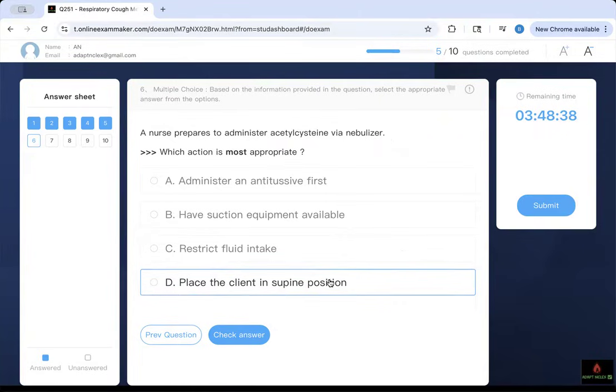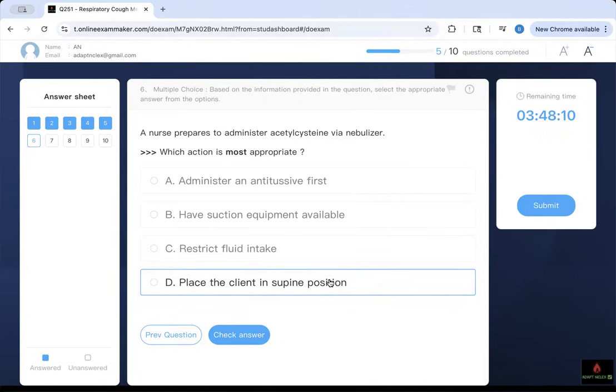Administer acetylcysteine via nebulizer. I just told you it's a mucolytic. That's what NCLEX will ask you. That's what nursing school will ask you. That's the same thing ATI will ask you. Acetylcysteine is a mucolytic, which action is the most appropriate? This is prioritization. This is secondary thinking. NCLEX will give you this, and it wants to figure out if you know the content, not just memorizing the medication.